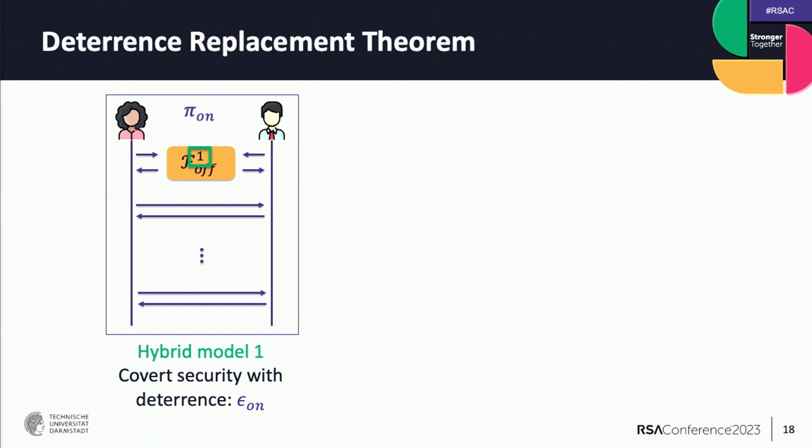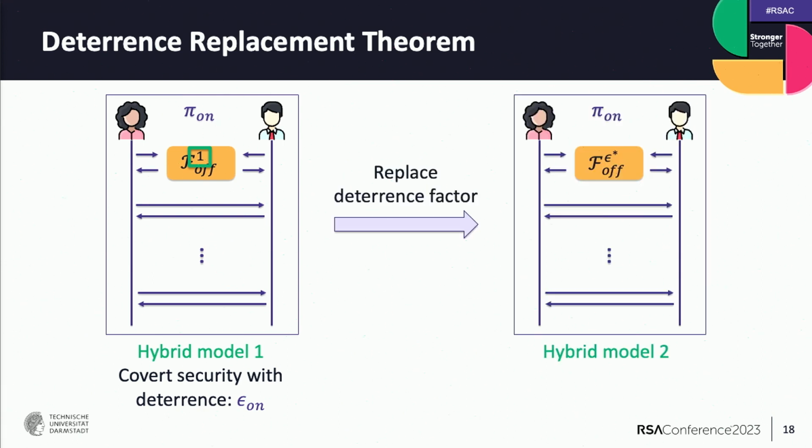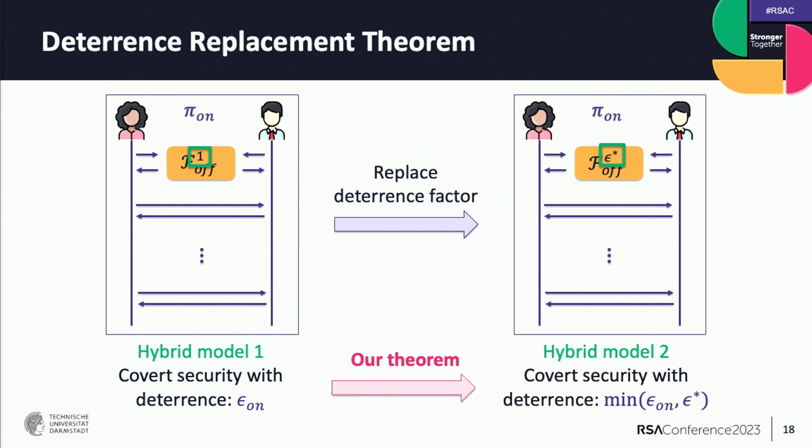So there is no successful cheating at all. And let's consider this online protocol is covertly secure with the deterrence factor of epsilon. Then we move to another hybrid model where we replace the deterrence factor of the online phase with some smaller value, epsilon star. And our deterrence replacement theorem now states that the online protocol is still secure in this model, and we can calculate a new deterrence factor as the minimum of the previous deterrence factor and the new deterrence factor of the offline phase.